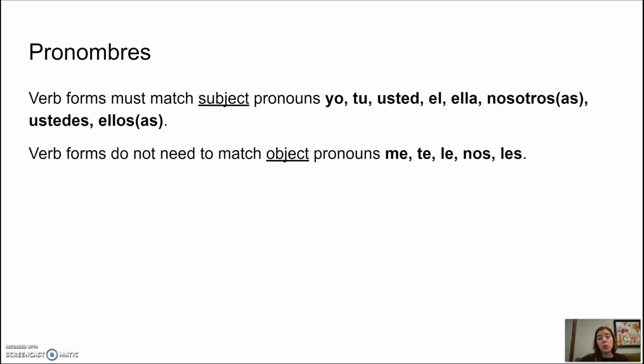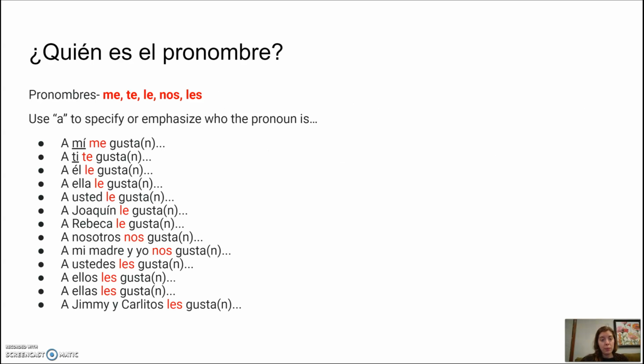And that is why we can use gusta or gustan with any of those object pronouns: me, te, le, nos, les. ¿Quién es el pronombre? So again, the pronouns that we use with gustar are those object pronouns: me, te, le, nos, les. Use a to specify or emphasize who that pronoun is.